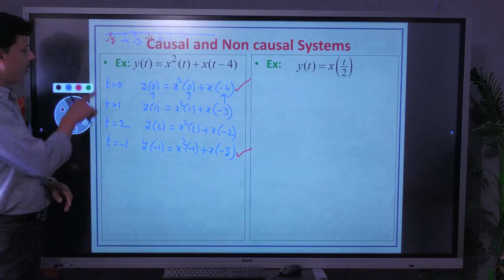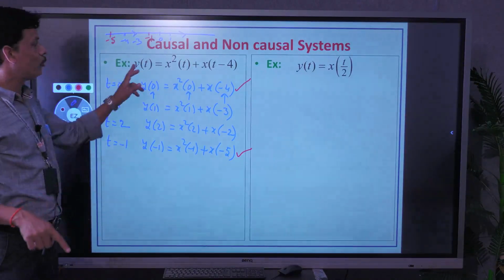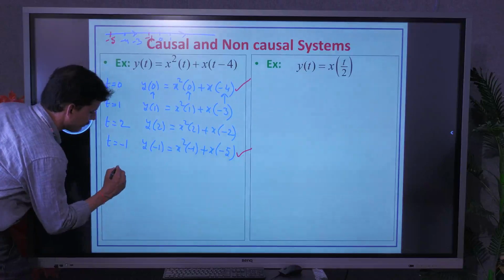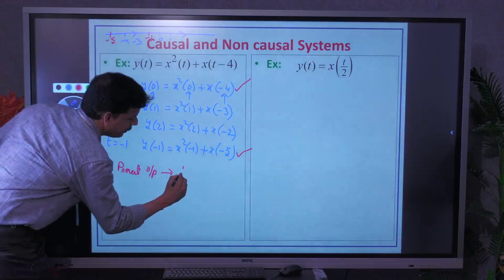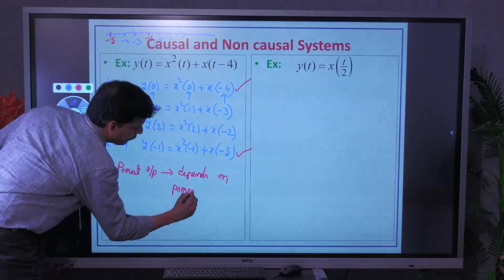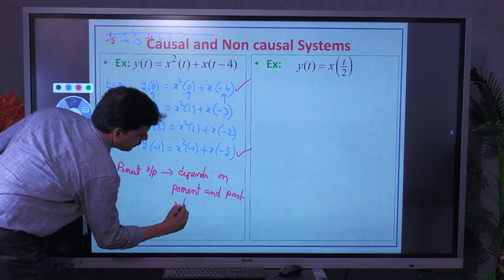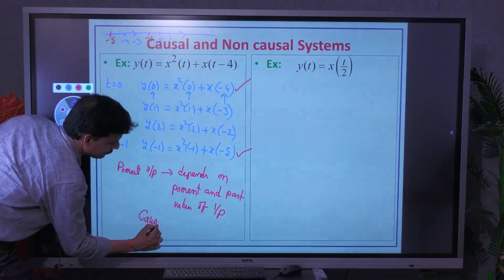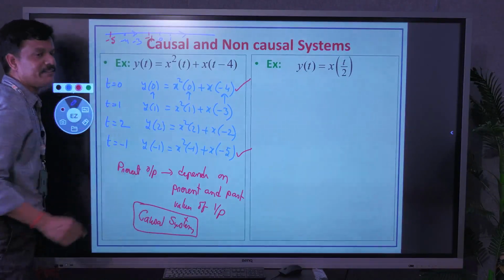So it is observed that for t equal to 0, positive values of t and negative values of t, the present output depends only on present and past values of input. So the system is a causal system. Like this, you can easily tell.